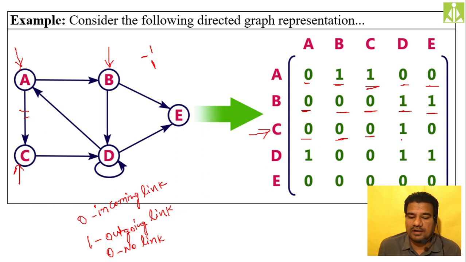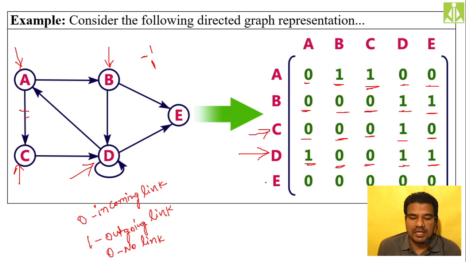C to D we have done 1, and C to E indirect link 0. Okay, then do this for D. D over here. From D to A direct link 1. D to B incoming link 0. D to C incoming link 0. D to D direct link, direct outgoing link, so 1. D to E direct outgoing link, so 1.